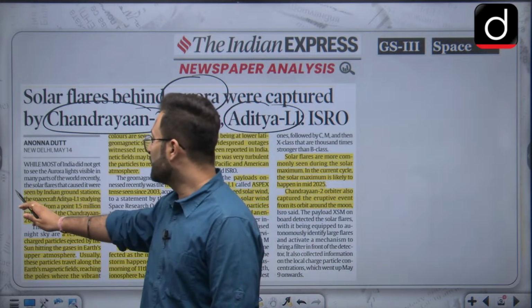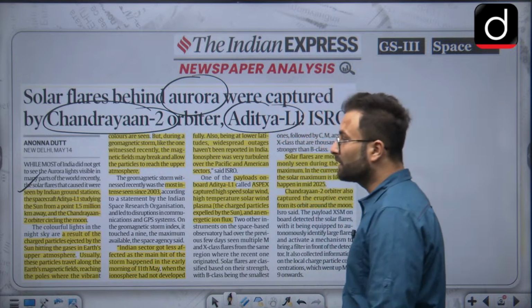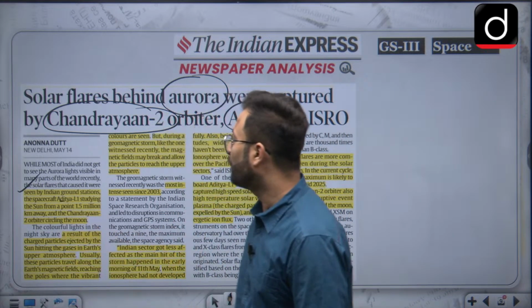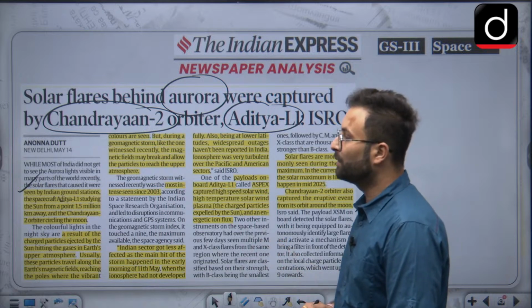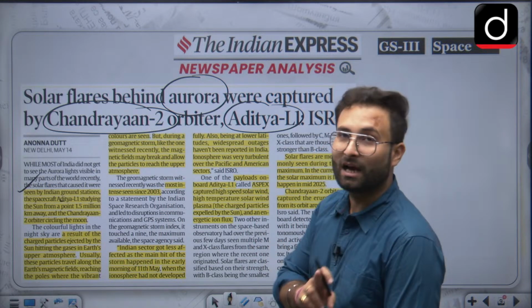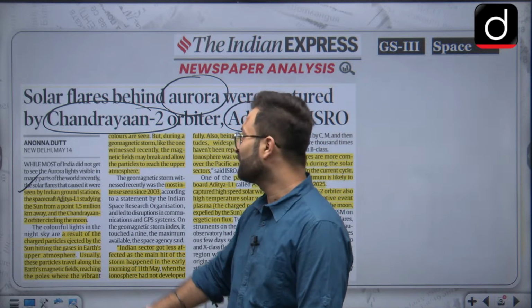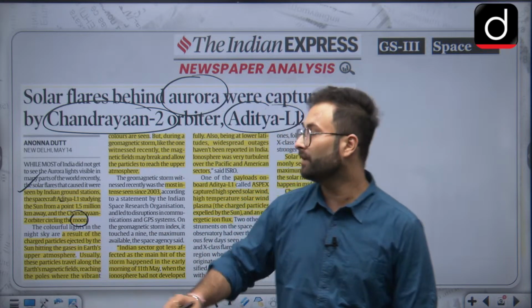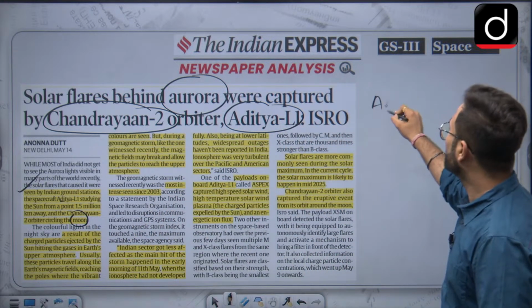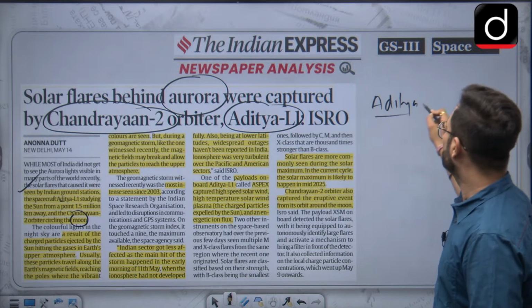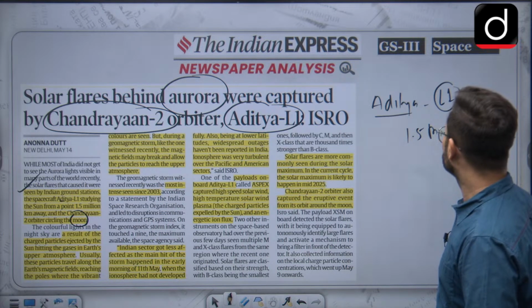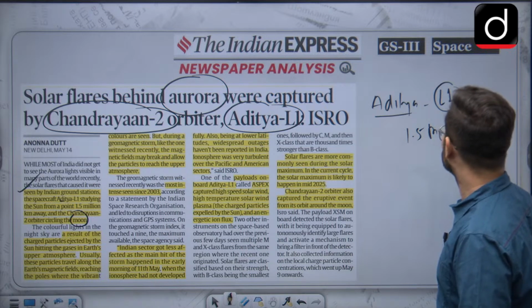So here you can say it has been seen by the Indian ground stations: the spacecraft Aditya L1, studying the sun from a point that is 1.5 million kilometers away, and Chandrayaan, that is orbiting the moon. Right now, when we are talking about Aditya L1, you know that it is at the Lagrange point L1, that is 1.5 million kilometers away.